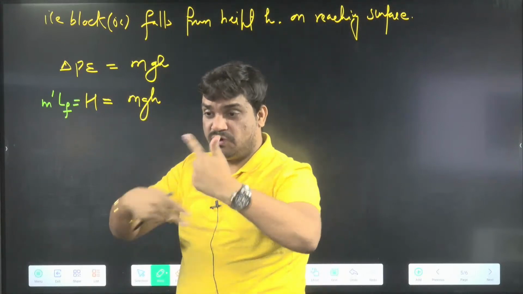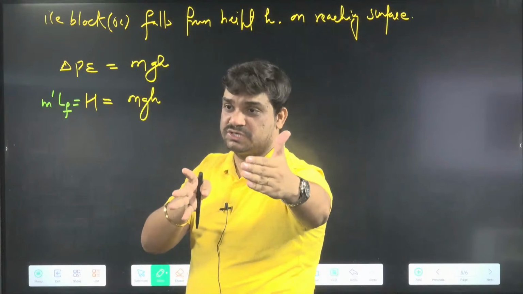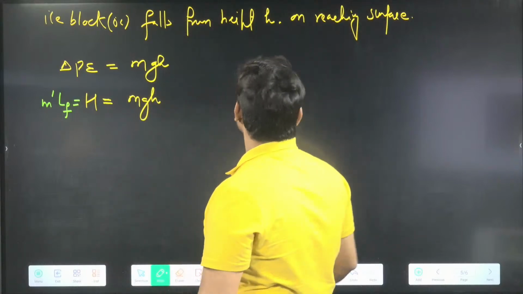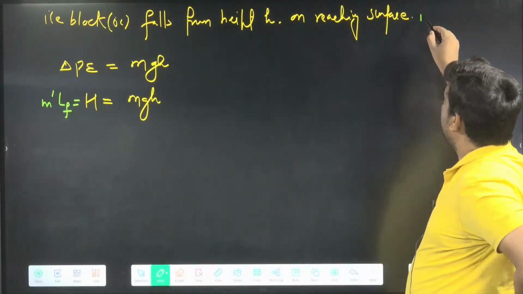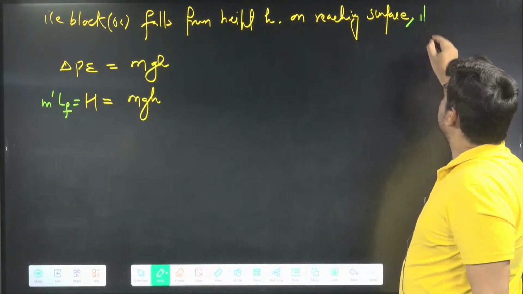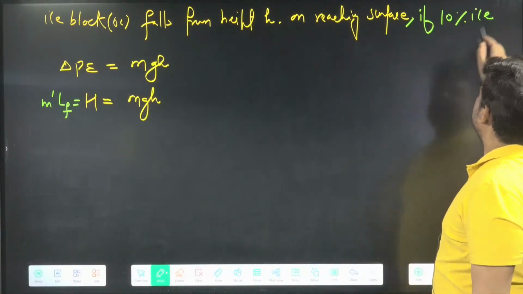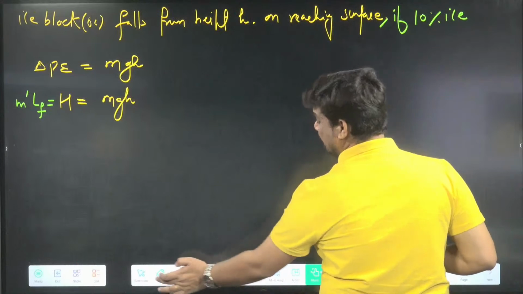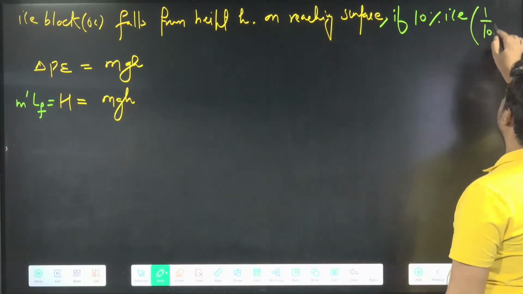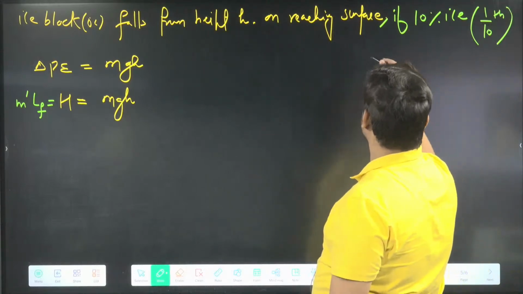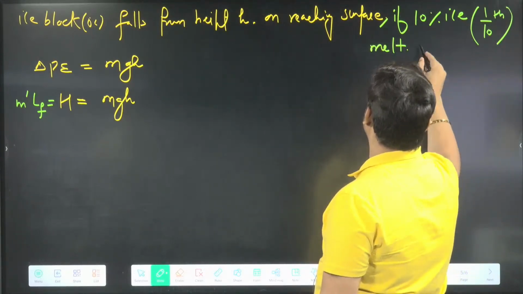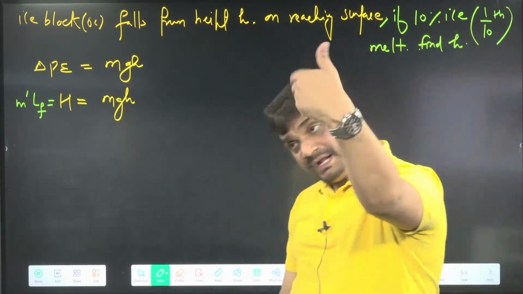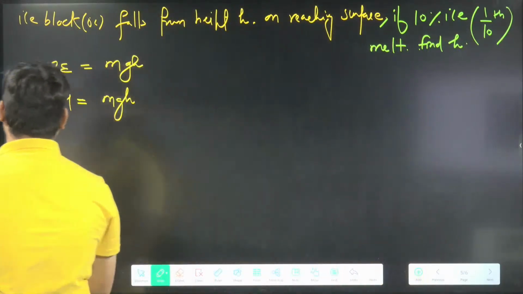In this one, 4-5 questions are there, and we cannot write the 4-5 questions separately. So I'm saying, if they are asking for m', we can say mgh by L_f. In this question, if on reaching the surface 10% ice melts, 10% means how much part? 1 by 10th. So 10% ice melts on reaching the surface. Find the height. You need to find h here. Only 1 by 10th is melting.